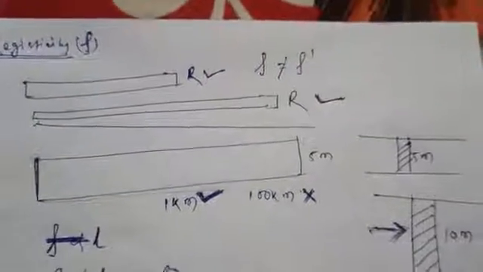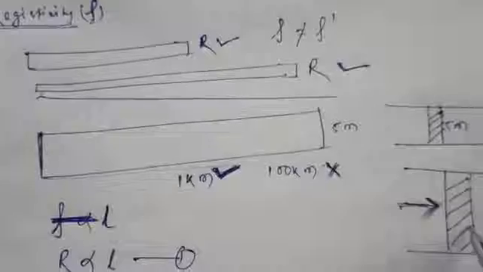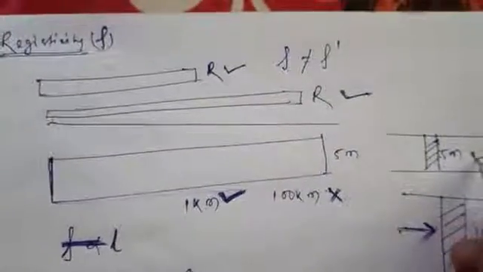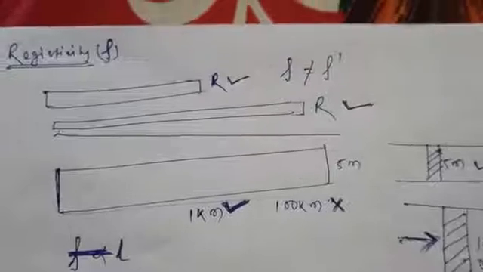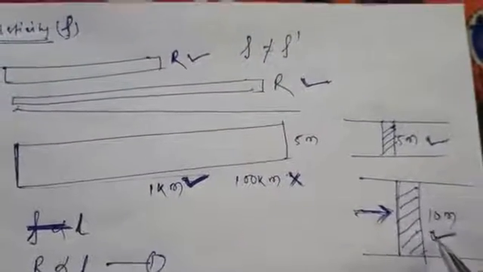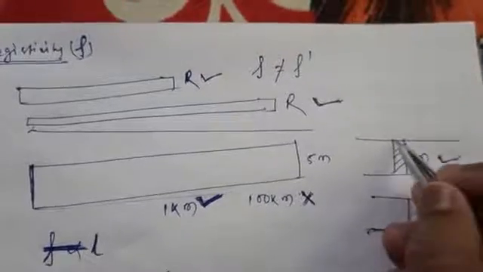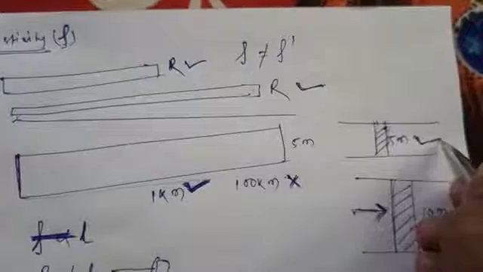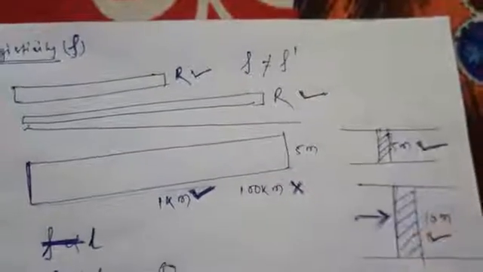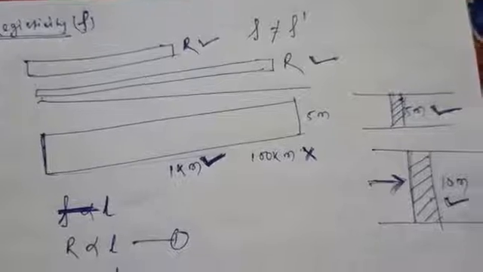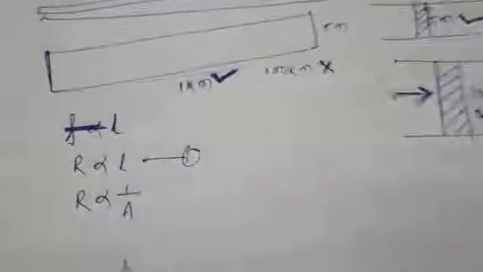So here is less resistance, and here is more resistance. That means if the width or area of cross section increases, resistance decreases. If the area of cross section decreases, then the resistance increases. So resistance is inversely proportional to the area of cross section.